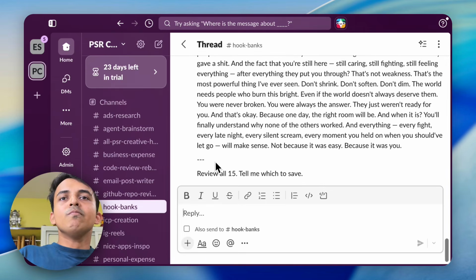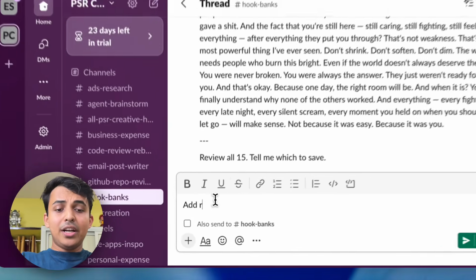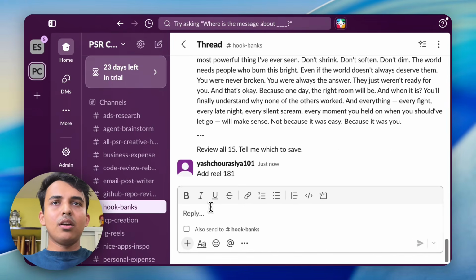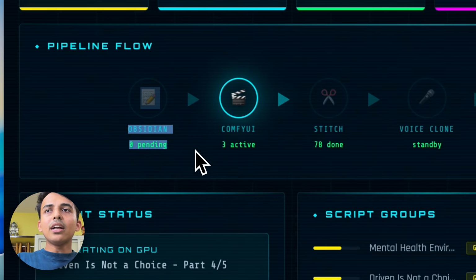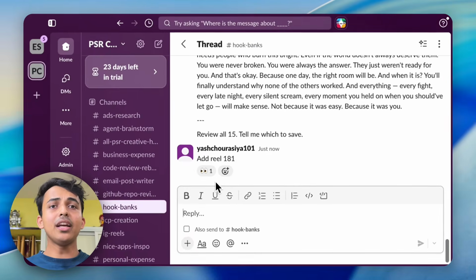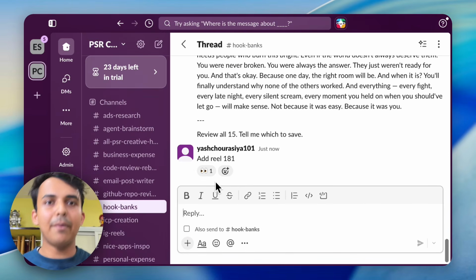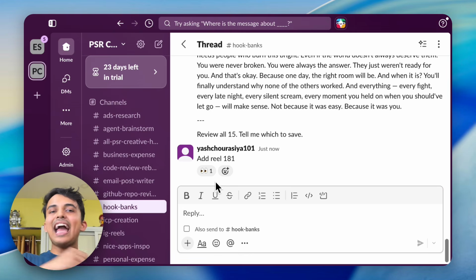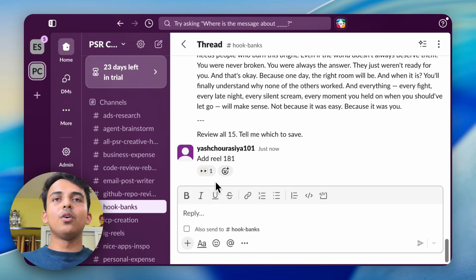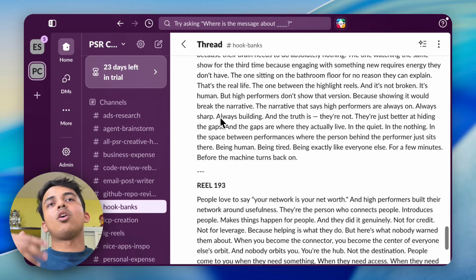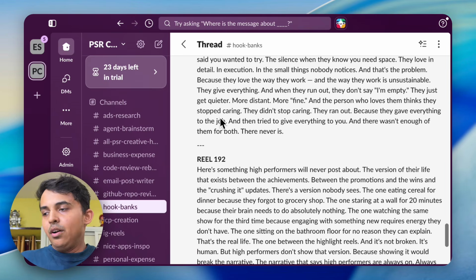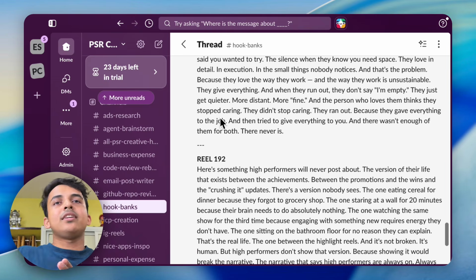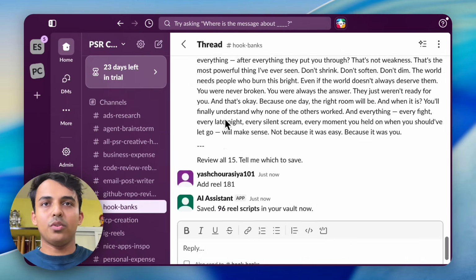But for example, I'm going to say add reel 181 and see what happens. Okay, Obsidian is at 0 pending. It's going to add it to Obsidian, and the worker agents will wake up, catch the new script, and start working on it. What it's going to do, I'll explain. Once we get the confirmation, what I generally do as I wake up, while I'm having my morning routine, is ask it to give me like 100 scripts, and I just go through them.